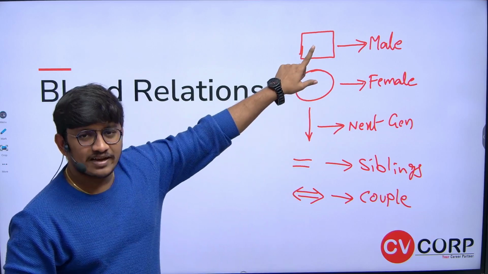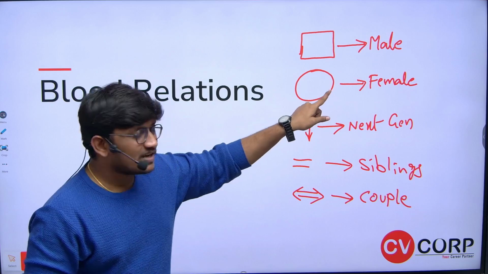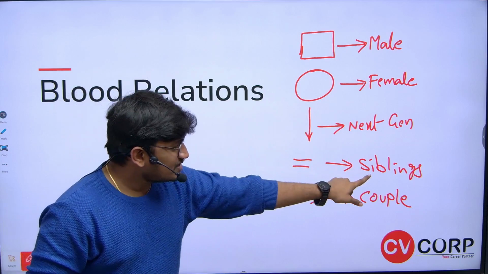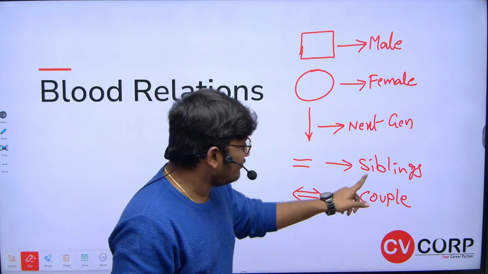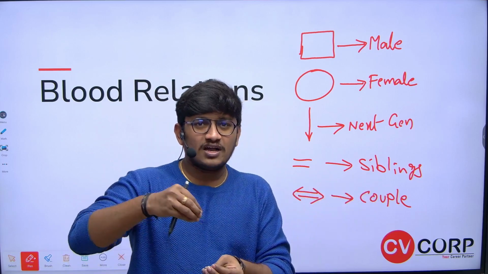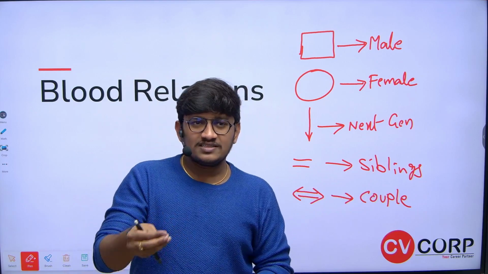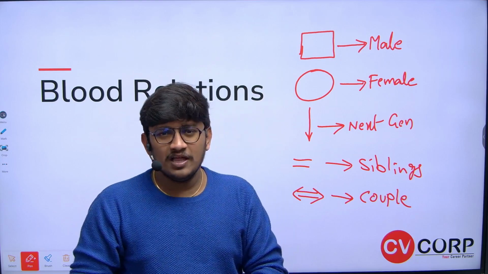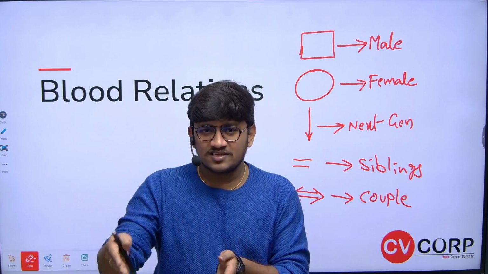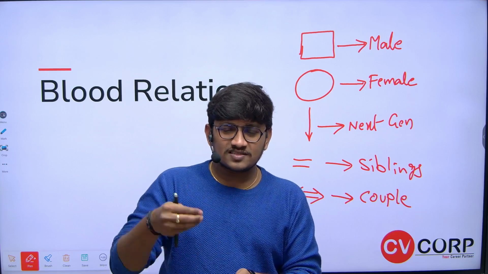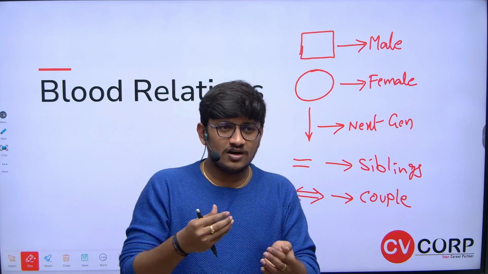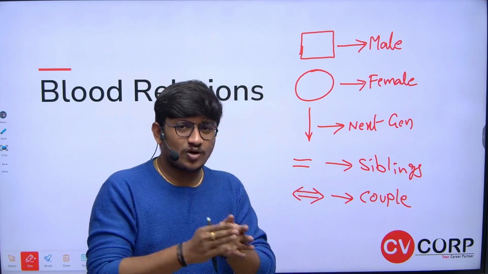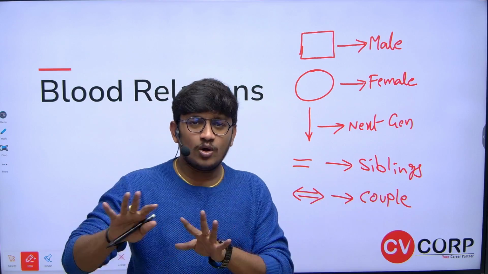All male characters are represented in a box, all female characters in a circle, and the next generation is represented by a downward arrow. Siblings, okay, brother or sisters. When I'm talking about siblings, like we call in our joint family, even our aunt's son will be our brother. Let's assume a situation where my mother's sister is my aunt, correct? So my mother's sister's son is a brother to me. When we call the relation in our family, we call it brother. But here, when we talk about brother or sister, it should be our siblings. Remaining all are cousins.